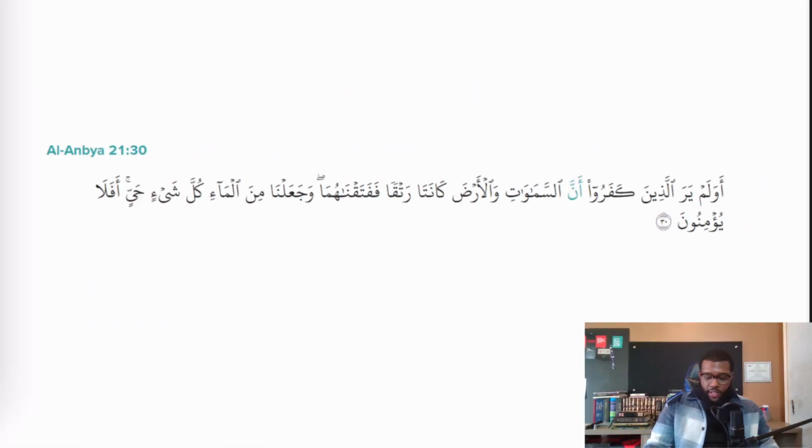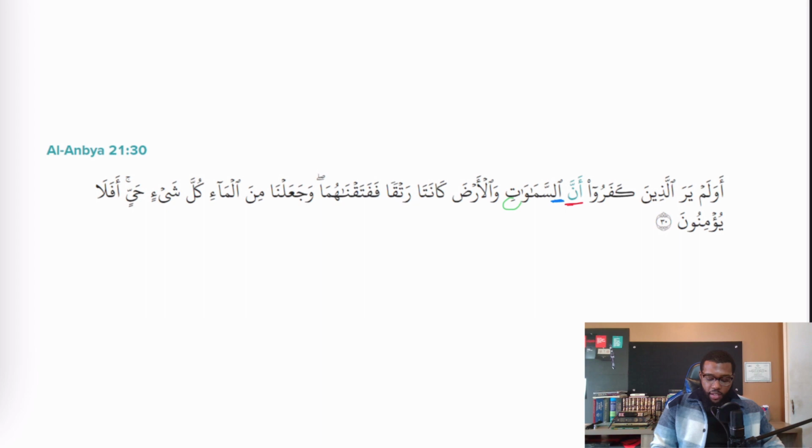Let's take a look at the next ayah here. أَوَلَمْ يَرَ الَّذِينَ كَفَرُوا أَنَّ السَّمَاوَاتِ وَالْأَرْضَ كَانَتَا رَتْقًا فَفَتَقْنَاهُمَا. We see here السَّمَاوَاتِ, right? Al at the beginning. What we also see is that this is a plural as well, a feminine plural, like muslimatin, right? Al-muslimati, as-samawati.